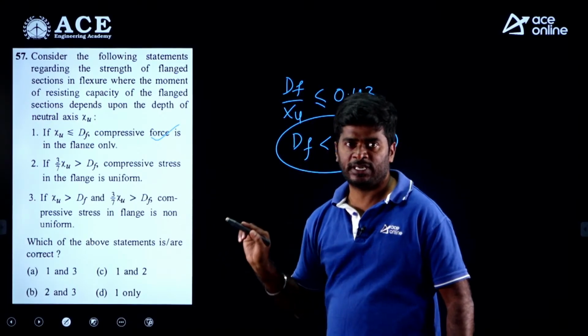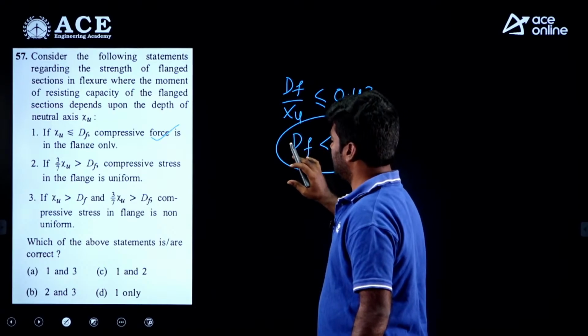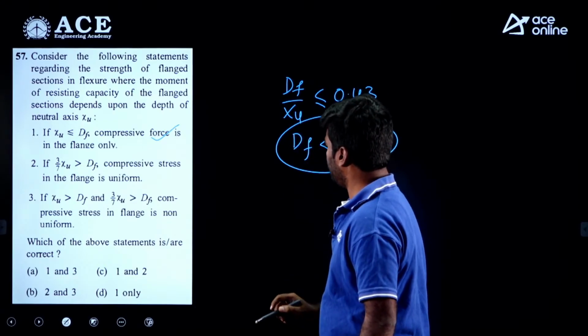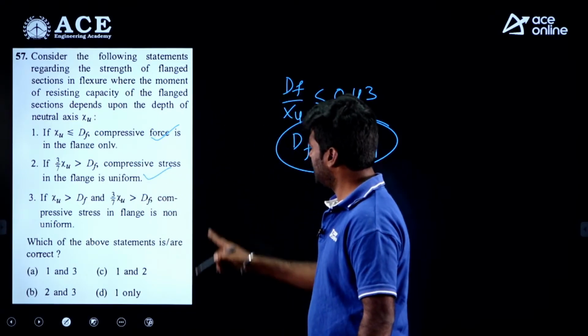According to the meaning of this condition, within the flange stress is uniform, which is equal to 0.446 FCK. Anyway, statement 2 is also correct.